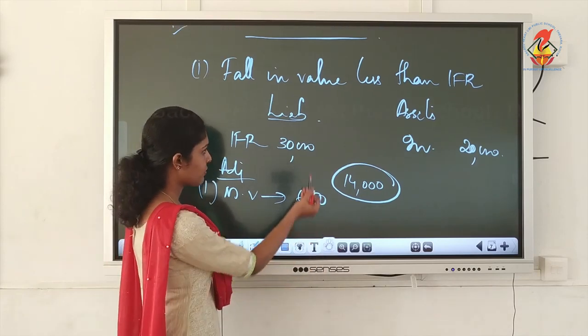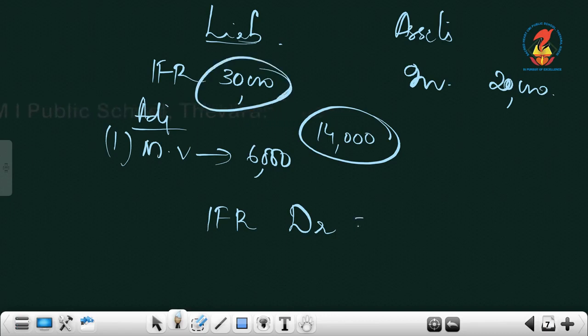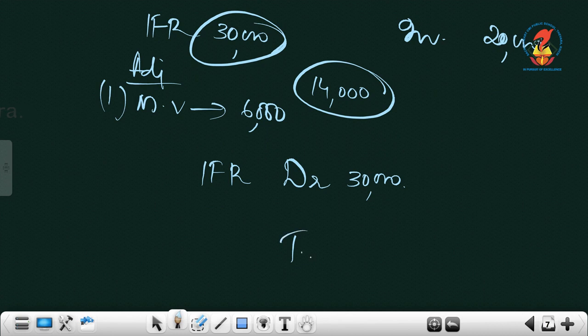So the journal entry will be now, it is almost similar to what we did under workman compensation reserve. So IFR debtor, the entire amount you must write, that is 30,000. The total 30,000 we have to take. Then are we distributing entire 30,000 to old partners? No, we are distributing only the balance 16,000. So what should we do now? There is something you have to include in between. To investments, just like we wrote workman compensation claim, just like that.